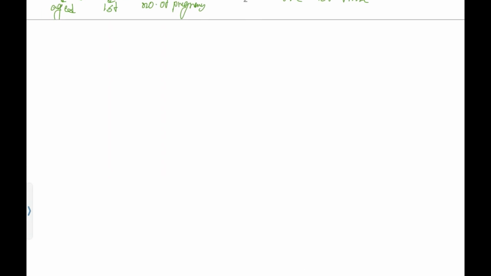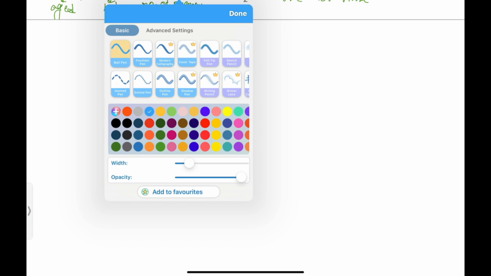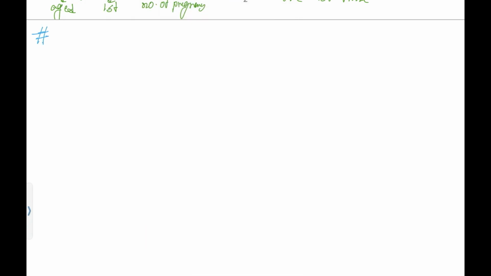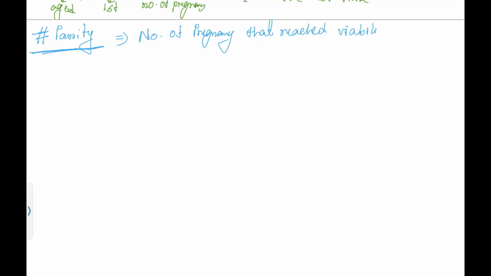Now coming to the concept of parity. Okay. Parity. What is the definition of parity? The number of pregnancies that reached viability, that means more than or equal to 20 weeks. Okay, then we will call it parity.